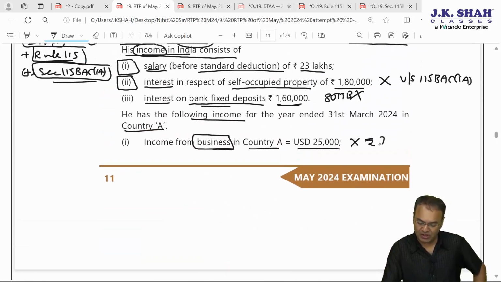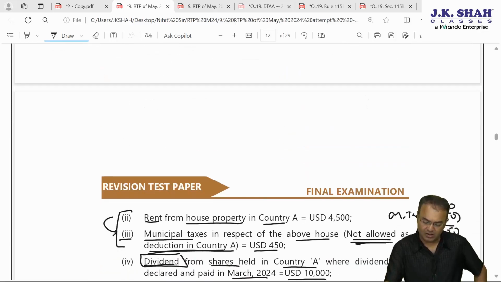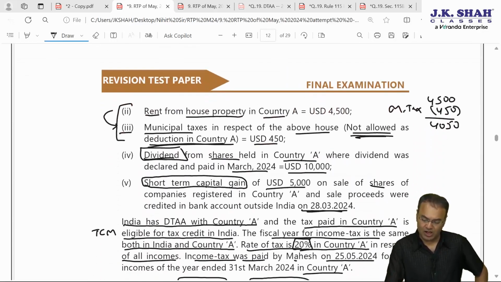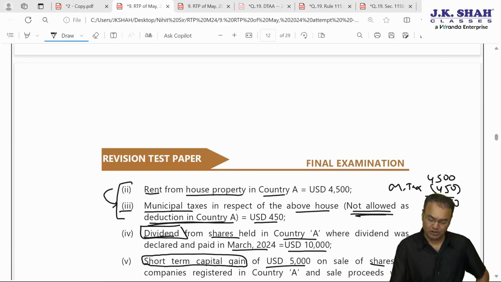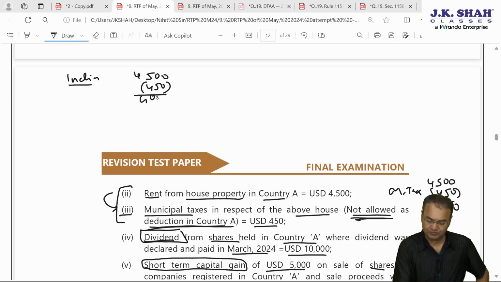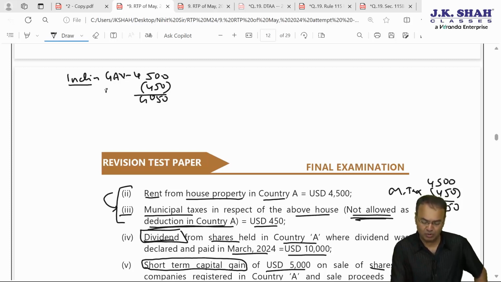$25,000 into rupees 71 as on 31st March 24. And house property income for Indian purposes, how much will be taxable? $4,500 minus $450, 4050. Assuming this only becomes GAV in the absence of any further information about fair rent, municipal value, etc. Municipal tax we are subtracting.